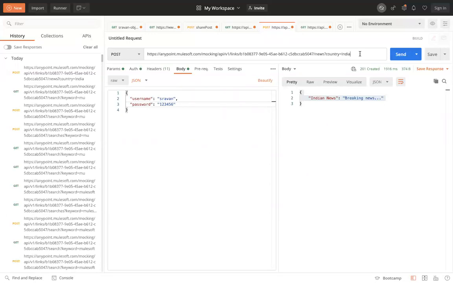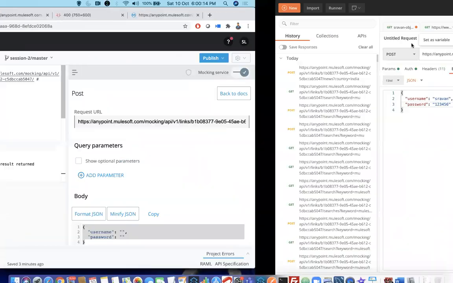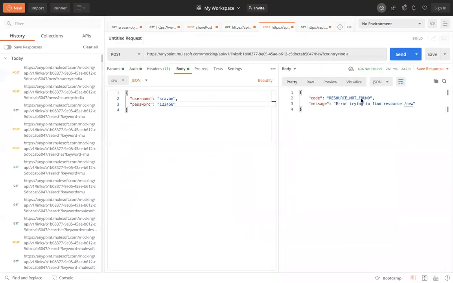Okay. Now let us find the wrong scenarios. First, for the name I will give news, but I will remove the S from news. So it should give 404 not found because there is nothing defined for new over here. Send it. It is saying 404 not found with error trying to find resource new. Okay, then I will pass news only.